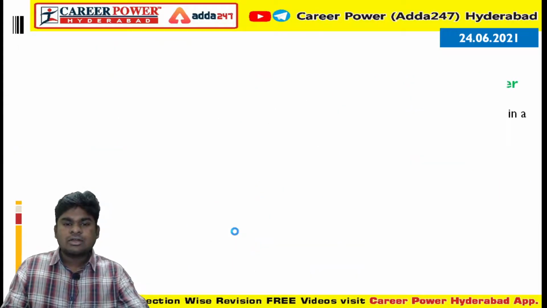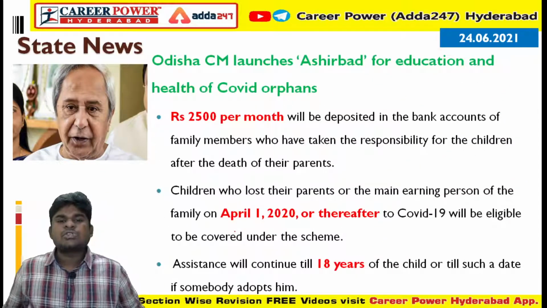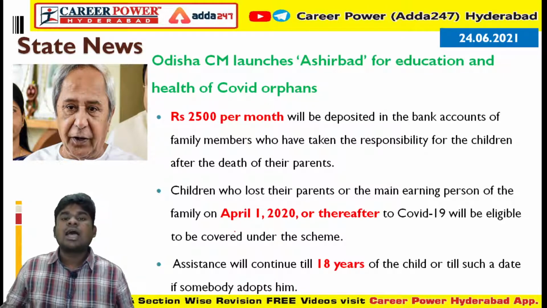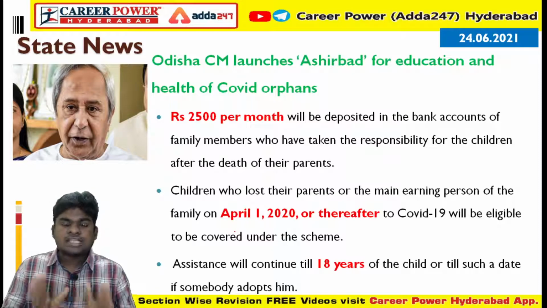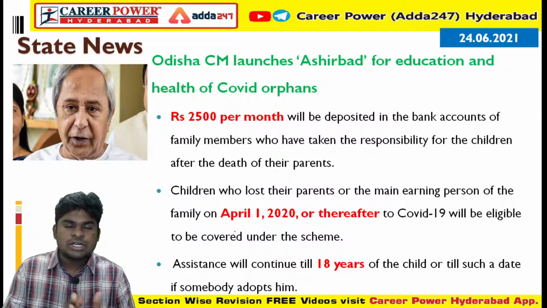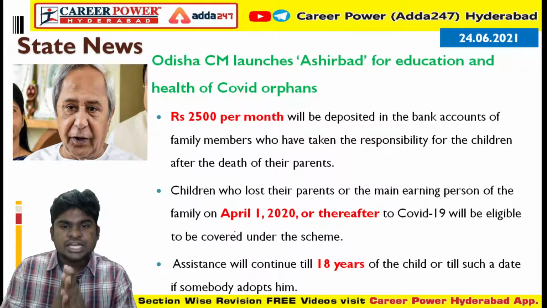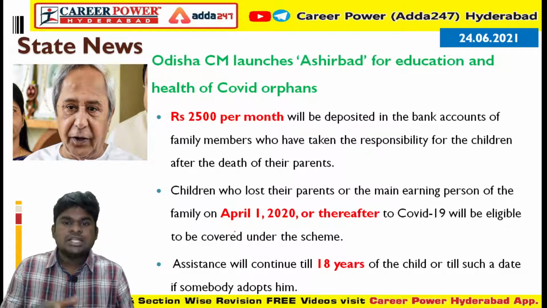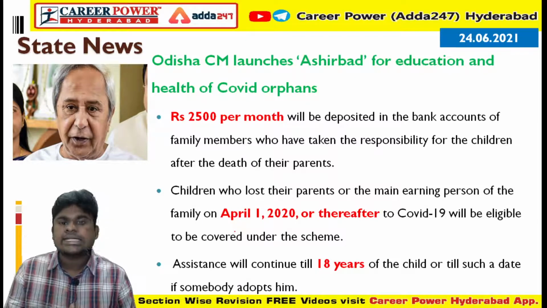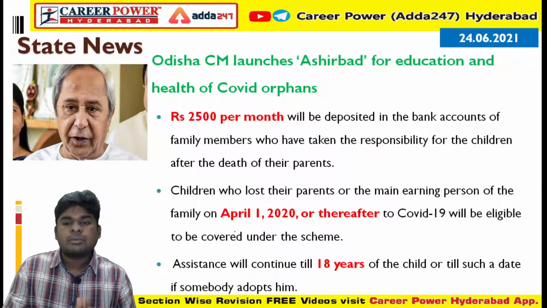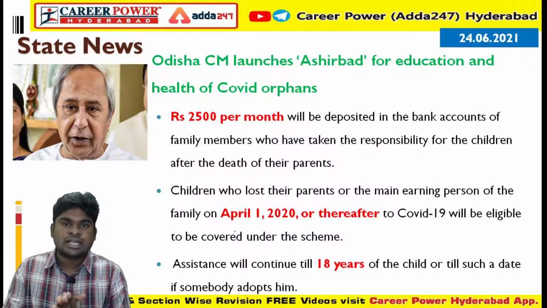Next we'll go into the state news, where the Odisha Chief Minister has launched Ashirvad for the education and health of COVID orphans. Ashirvad is a scheme launched by the Odisha government for the education and health of the COVID orphans. Every month a cash amount of rupees 2,500 will be deposited in the bank accounts of family members who are taking responsibility of the children.